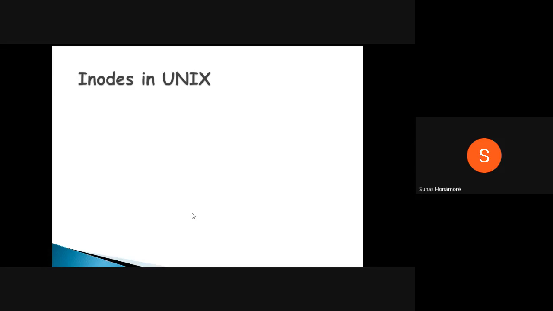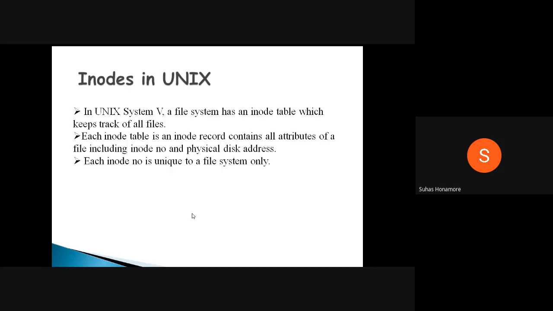Okay, now we'll go for what is an inode. If you saw the previous one, in the file attributes that we saw, we missed two things: the file system ID and the inode number. The first one we study now is the inode.